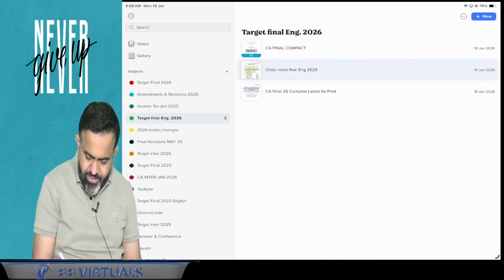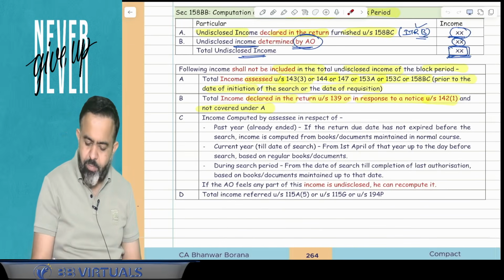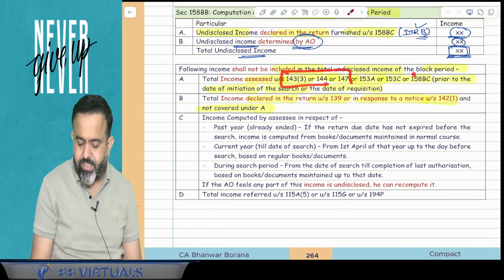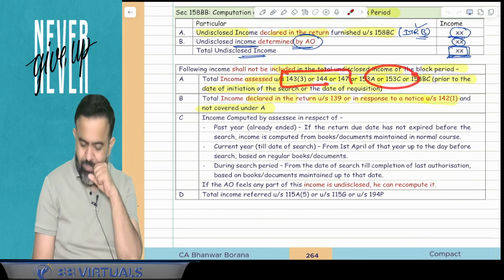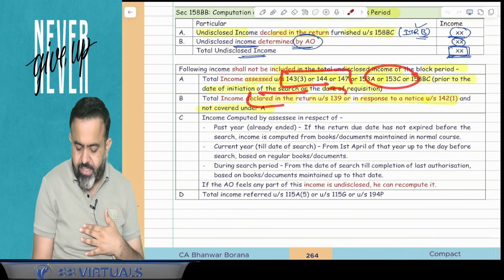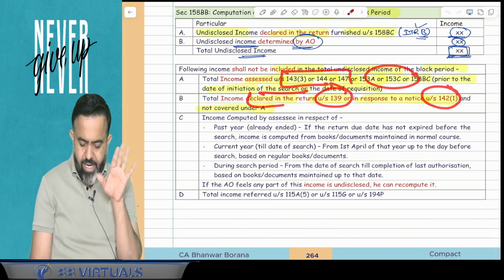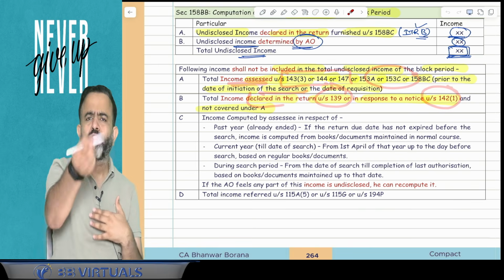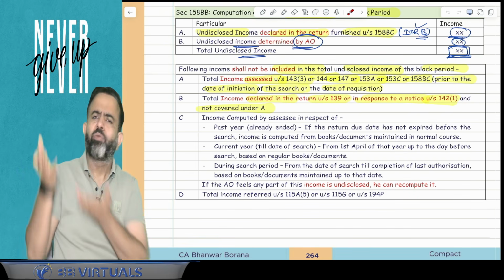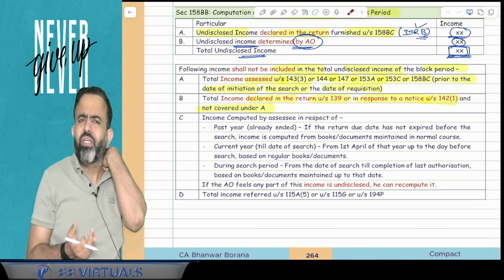So the second point is very simple. The first is, if your income is already assessed earlier, then that assessed income is not your undisclosed income. Second is income declared in the return under section 139 or in response to a notice under section 142(1), and guys, it is not covered, meaning assessment is not made but you filed the return, so whatever income you have declared earlier, that is not undisclosed income.